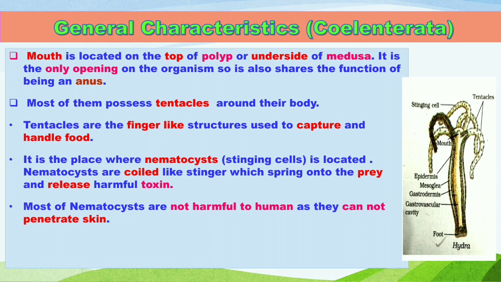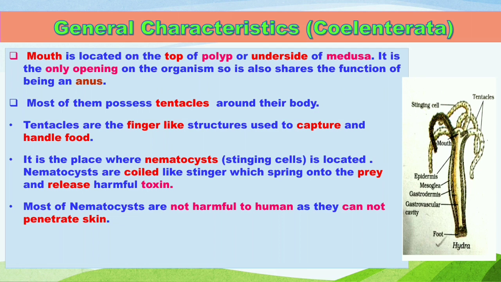That means the opening is only one, so intake of food as well as the throwing out of the waste is done by that single opening, which may be called a mouth or the anus. Most of them possess tentacles around the mouth. Tentacles are finger-like structures found in most organisms that belong to the coelenterata, which are responsible for capturing and handling their food particles.